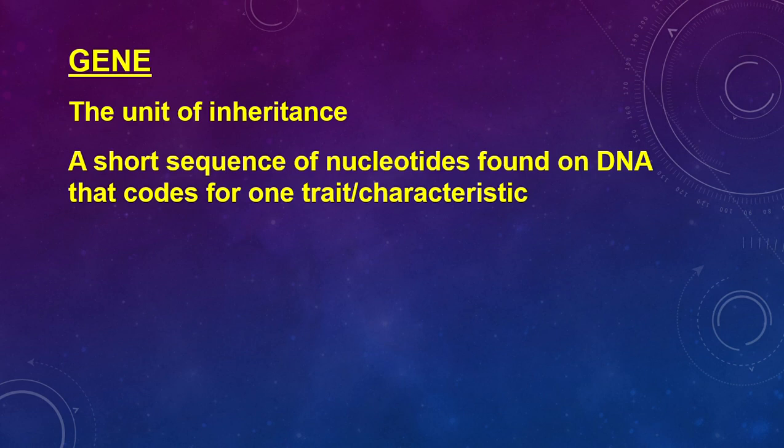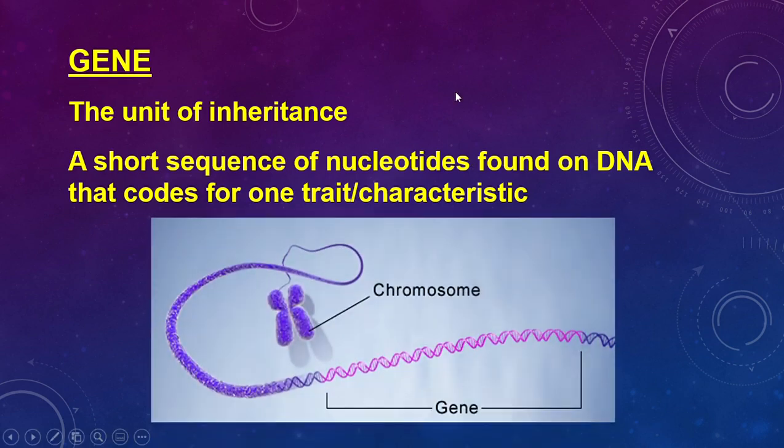The words trait and characteristic are interchangeable in this whole section. If I was to visualize this, here I've got a picture of a chromosome. Remember, the chromosome is the condensed version of the DNA. If I was to uncoil this, I would get the double-stranded DNA that we've discussed, with our nucleotides and our letter sequences.